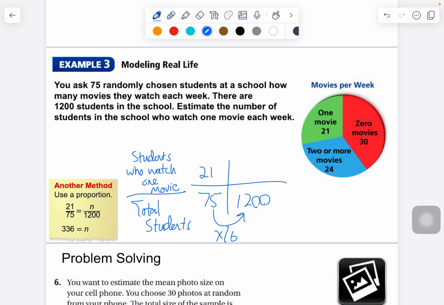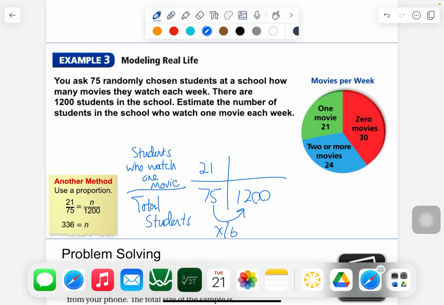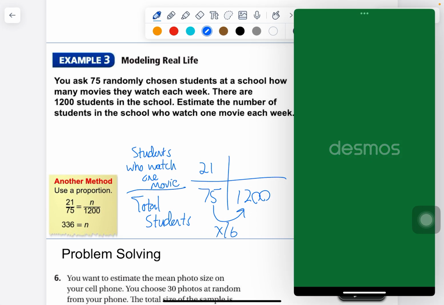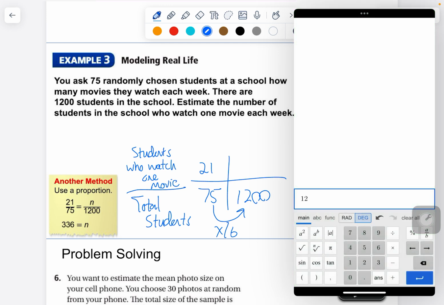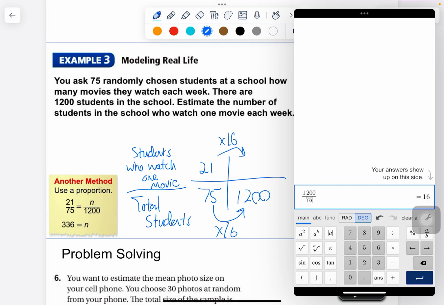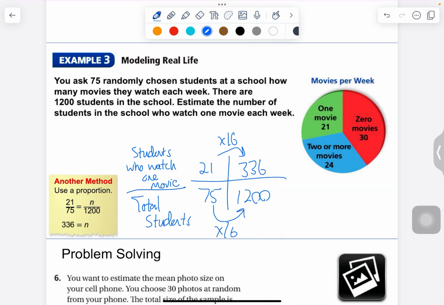We could easily take 1,200 divided by 75, and we see it's times 16. So because it's an unbiased sample, we can treat it like a proportion and say about 336 students in the school watch 1 movie a week.